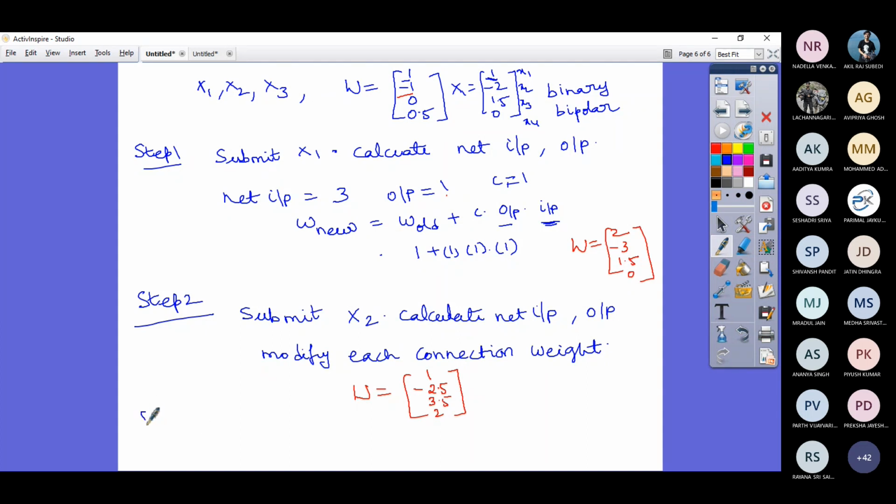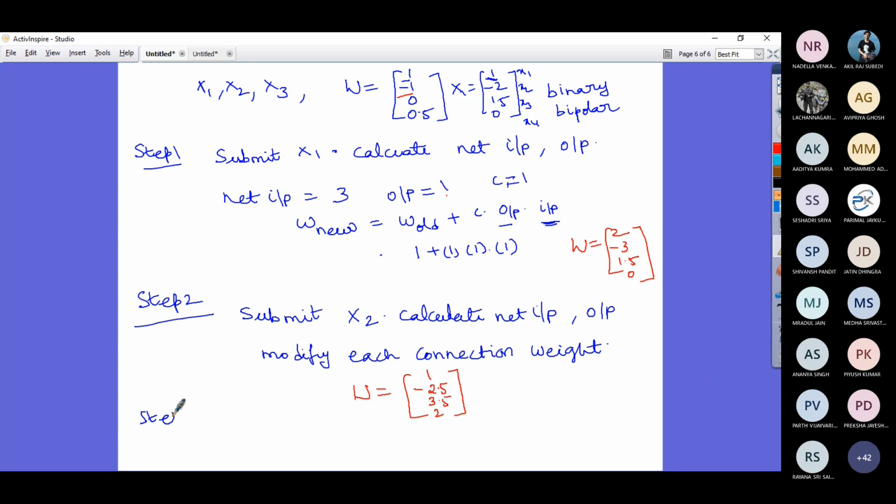Then what you do next is step 3. Submit X3, calculate net input, output, modify weights.